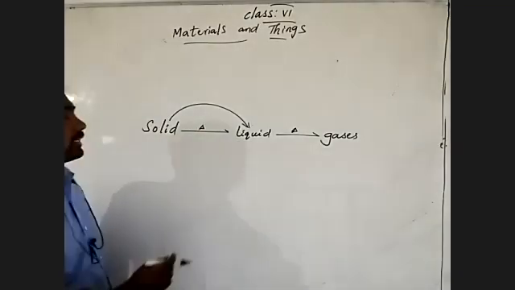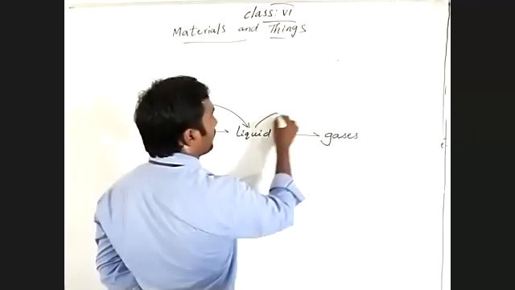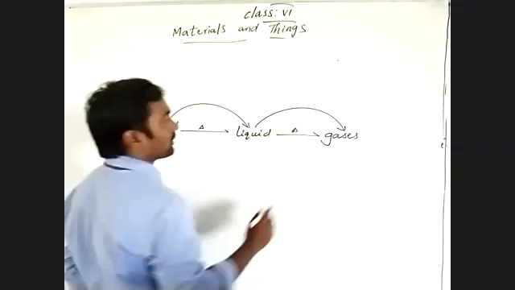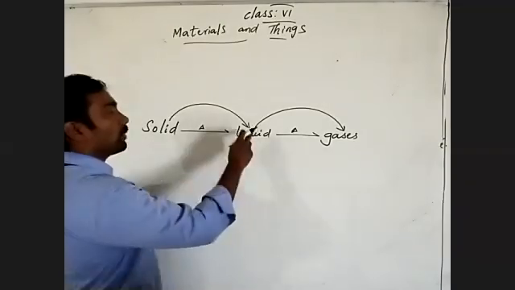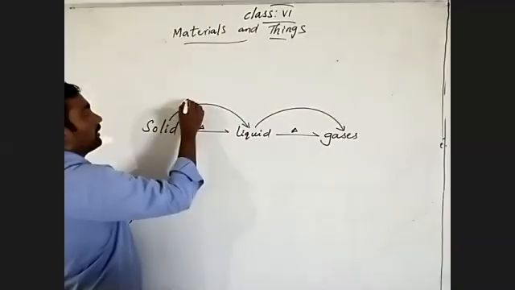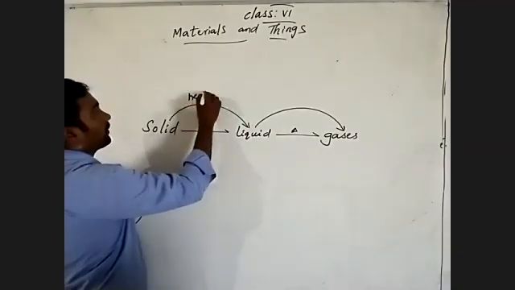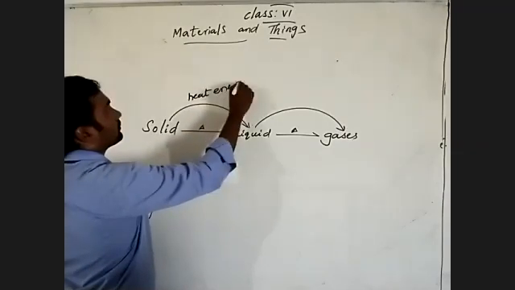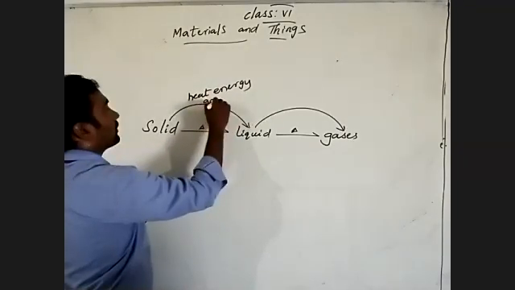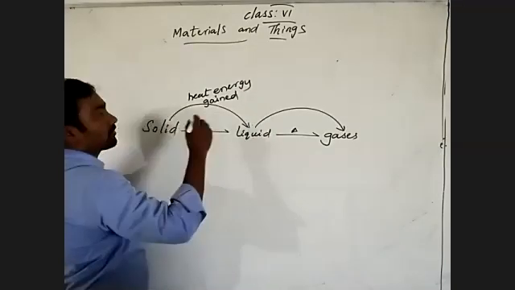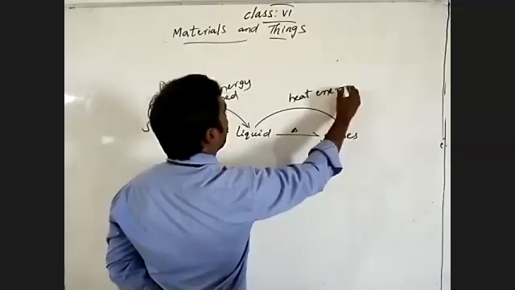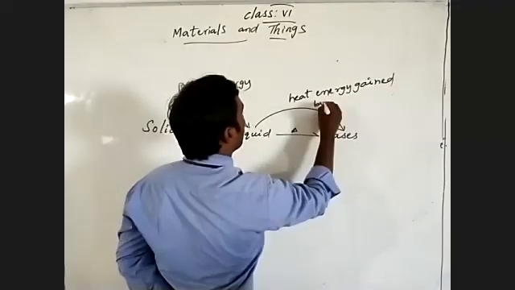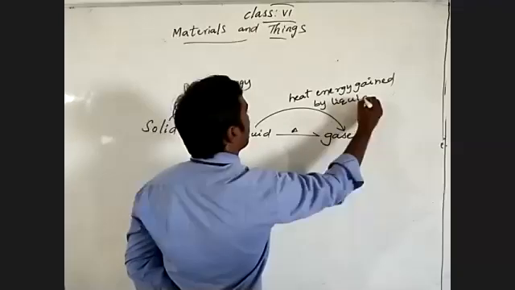By giving heat energy to the liquid, it changed into the gaseous state of the substance. So the liquid is gaining the heat energy. Here, heat energy is gained by the solid state of substance. Here also, heat energy is gained by the liquid state of substance.